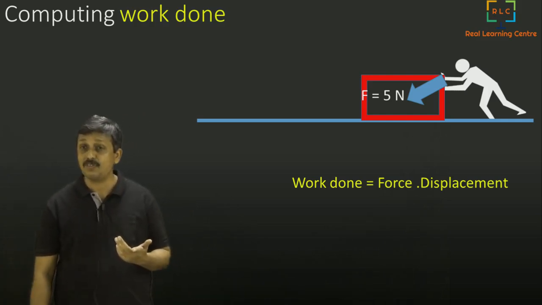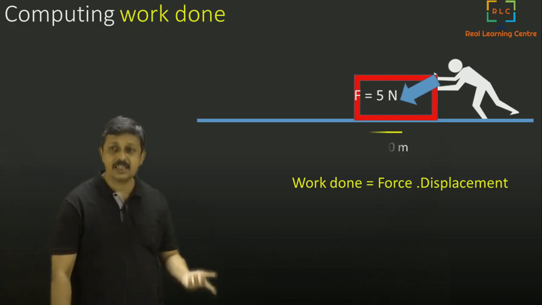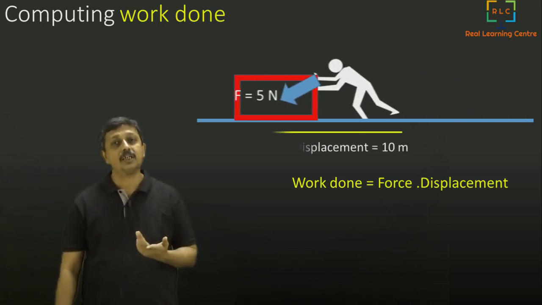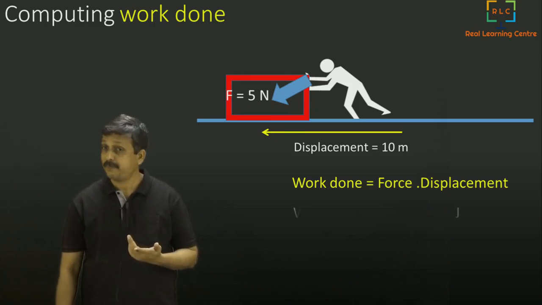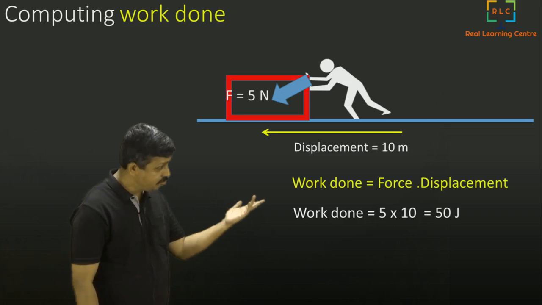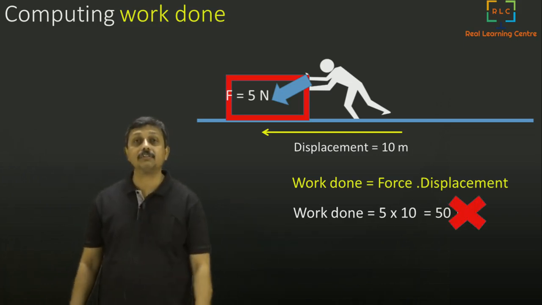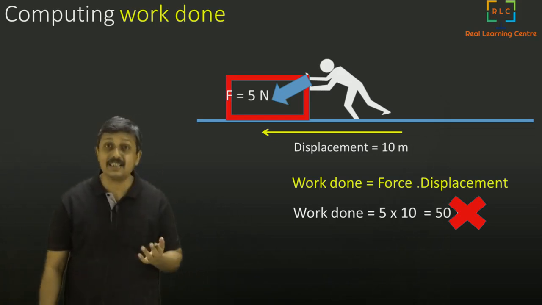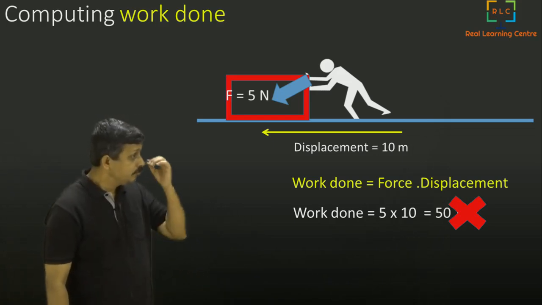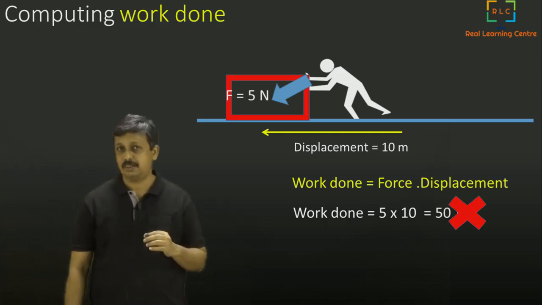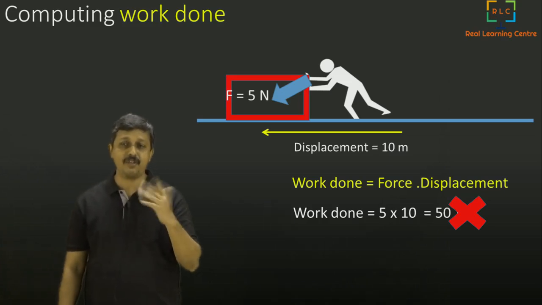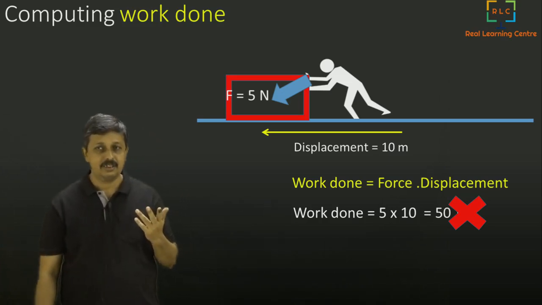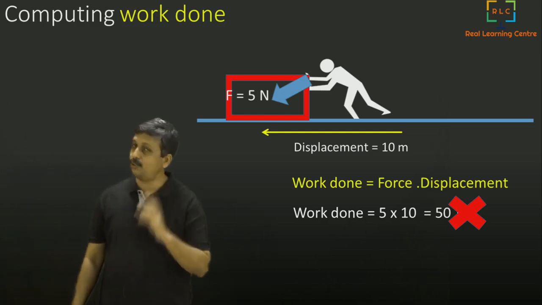In such a scenario, if you want to calculate, you again assume that he pushes it by 10 meters. Then will the work done be 5 into 10, which is 50 joules? That's the question. The answer is no, that is wrong. We have said very clearly that it is force into displacement, but in the direction of the force. So how do you compute that? It is done in two different ways. I will explain both the ways.